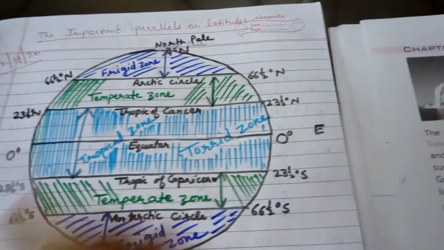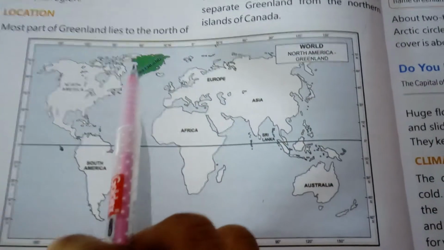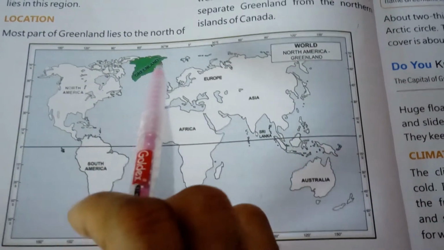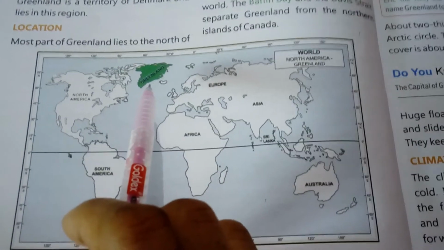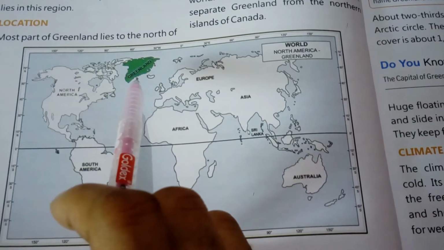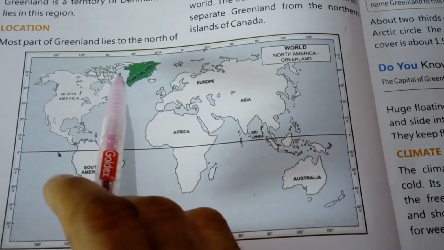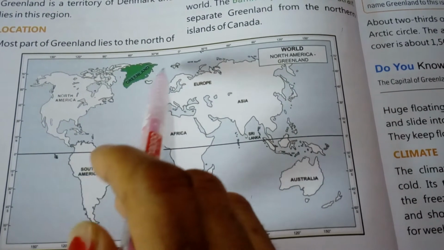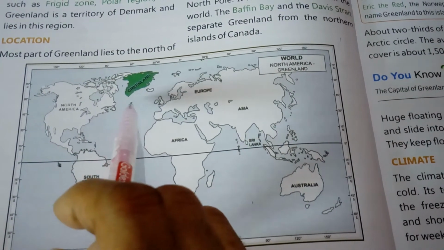Let us look at the book. Here in this map you can see the green area. It is an island. Island means a piece of land that is surrounded by water from all sides. Here you can see the bluish area, which shows water.